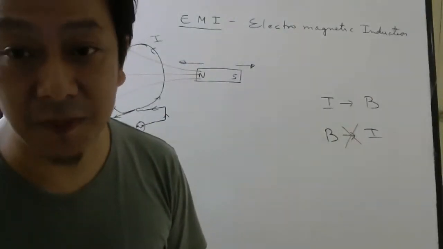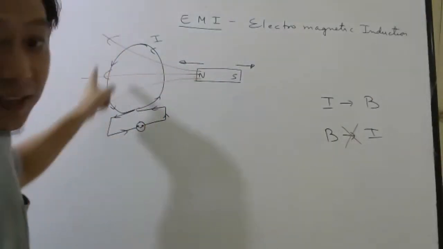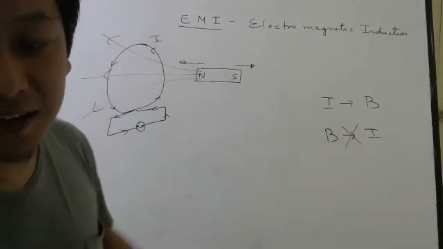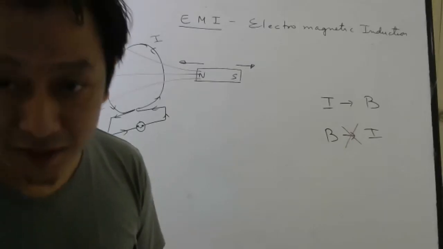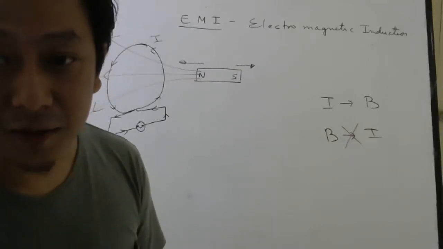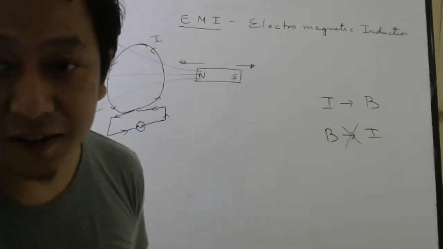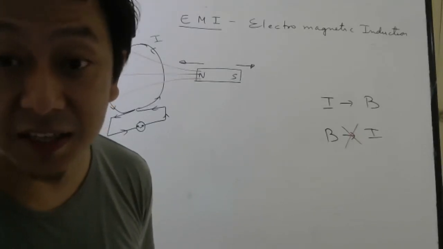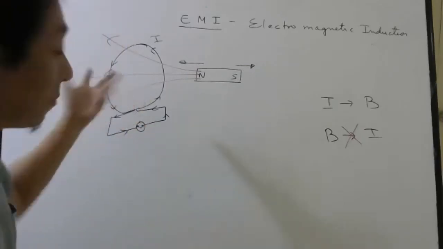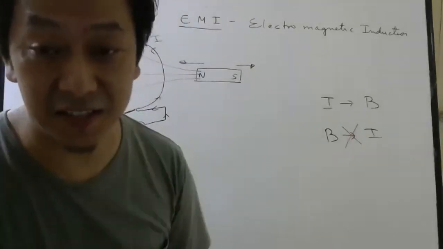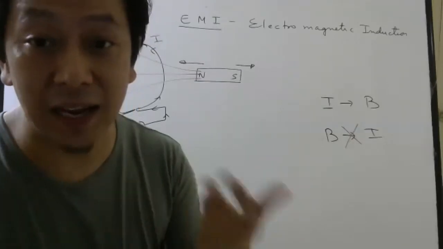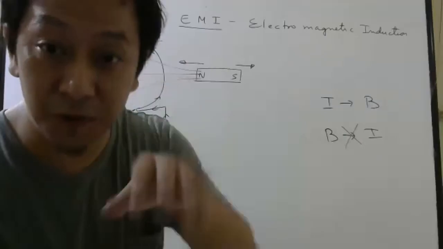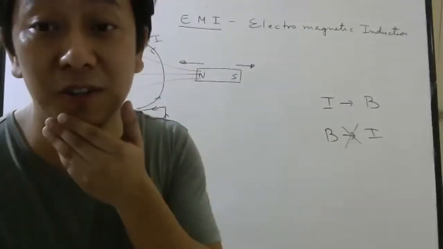Why can it not be explained? Because where is the battery? If I ask you, who is driving the charges here? What is the answer you have? Is it electric field? Is there any electrostatic field? For electrostatic field, you need charges, you need a battery. So there is no battery. So even without charges, even without electrostatic field, you are able to get current somehow, which we will understand in tomorrow's class.